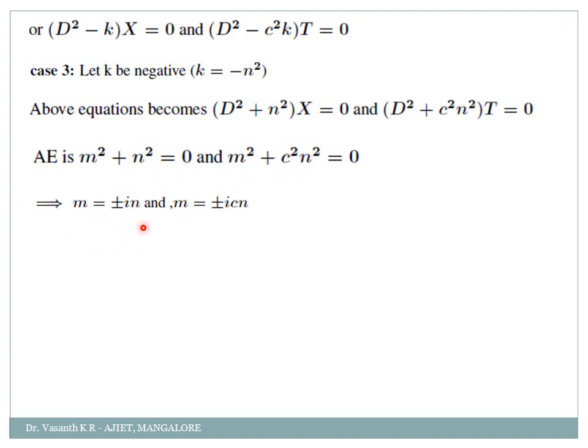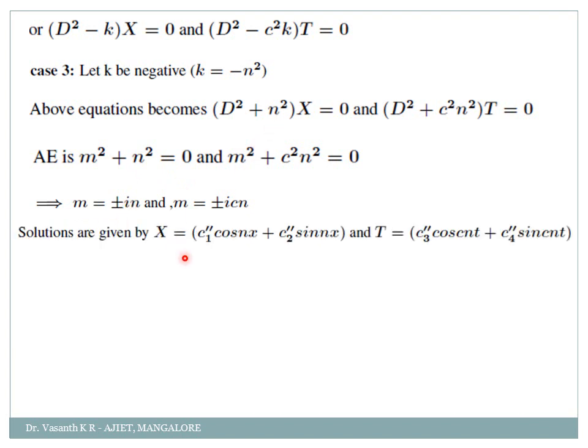Now how will you write the solutions? So what will be X equal to in the first case? X is equal to c1 double dash, since it is an imaginary root, we have to write in terms of cos and sin. c1 double dash into cos nx plus c2 double dash into sin nx. Proper? And what will be T equal to? c3 double dash into cos cnt plus c4 double dash into sin cnt. Proper? Okay.